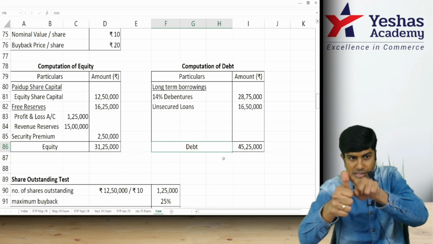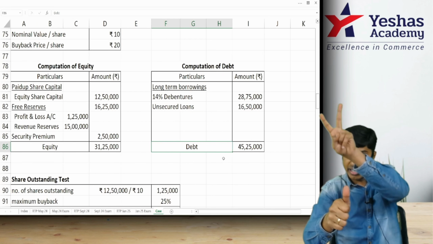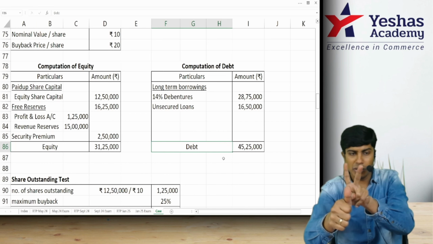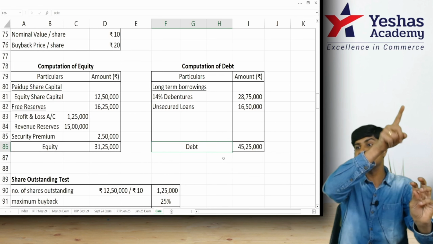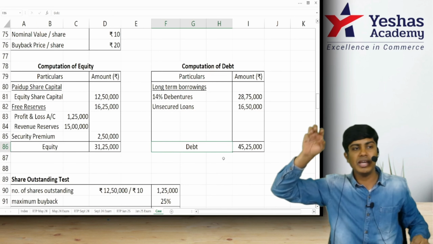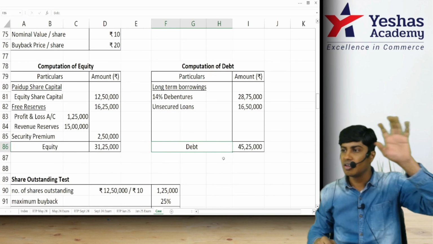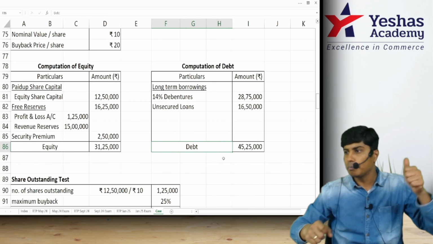Because buyback price has two things: one nominal value, one security premium. Nominal value will decrease share capital. Premium on buyback will decrease security premium. Plus nominal value, because CRR will be taken from free reserves.